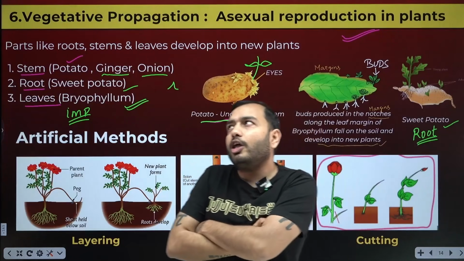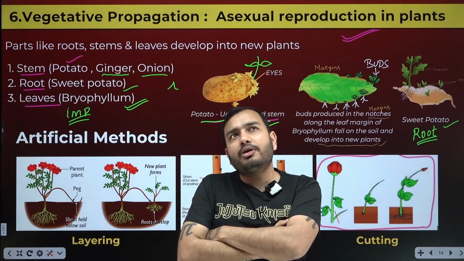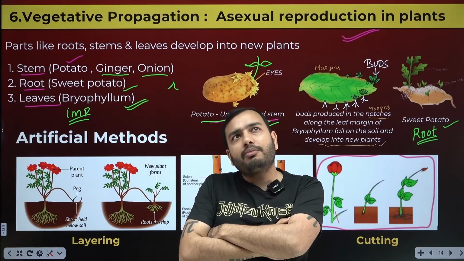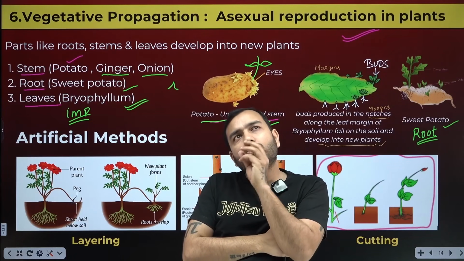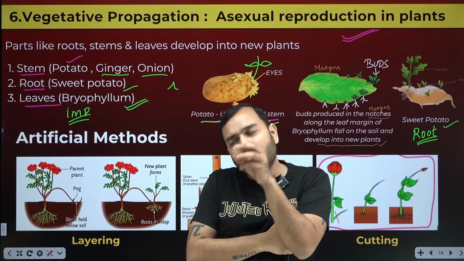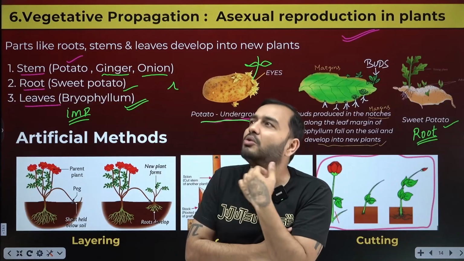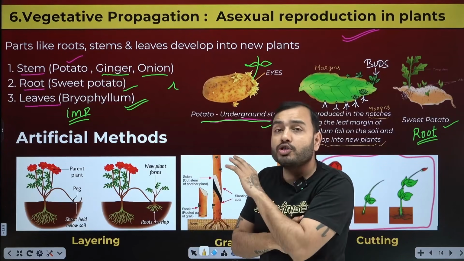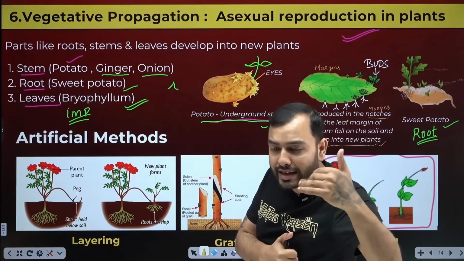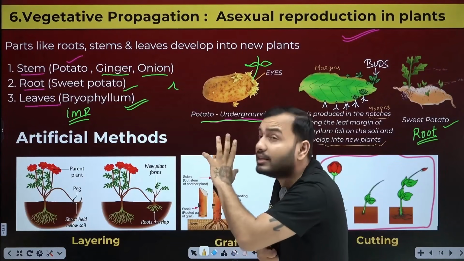Now humans applied their mind, thinking: the method of sexual reproduction, what happens in that? In that, sexual intercourse will happen between the male and female parents. Then a zygote is formed, then a seed will be formed. Then we will put the seed inside the soil. Germination will happen. It will take a lot of time. The second thing is that in sexual reproduction, the characters obtained there will be genetically dissimilar. In vegetative propagation they are genetically similar.